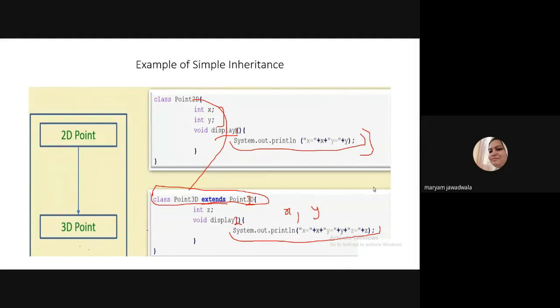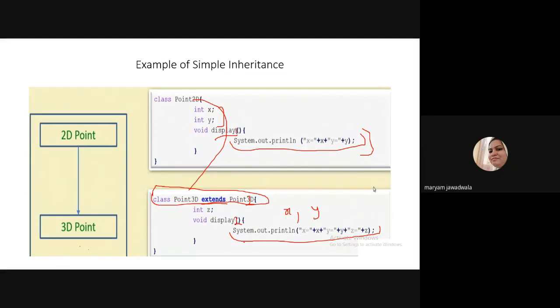So student, suppose I want to use the data members and functions defined in point 2D and 3D. One way is to write the void main function in the 3D class, create an object, and use it.